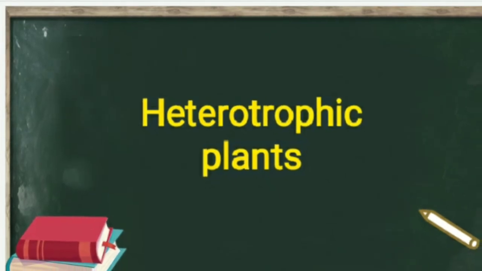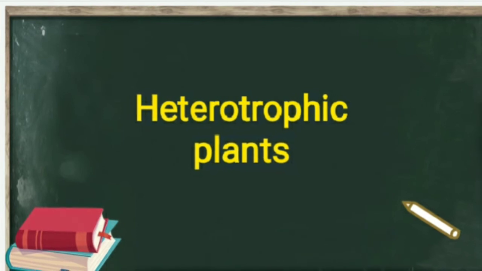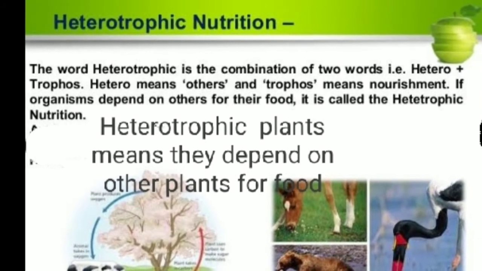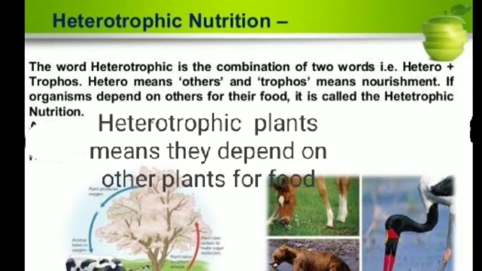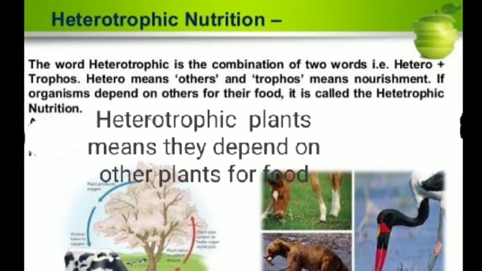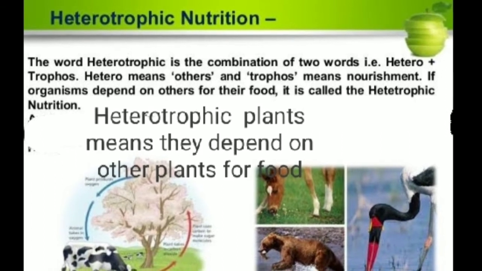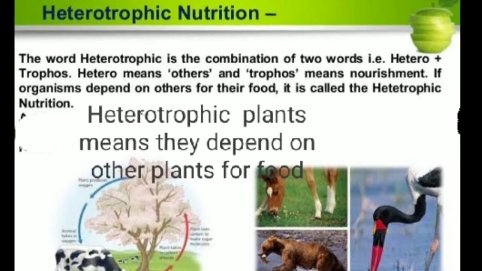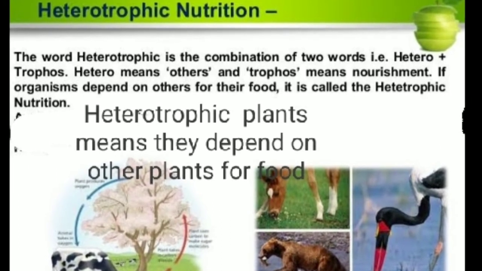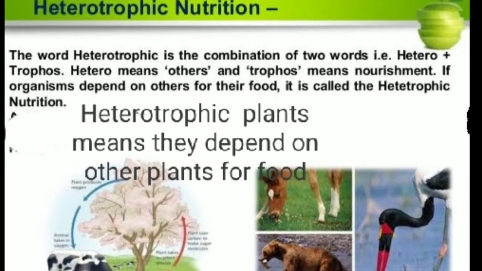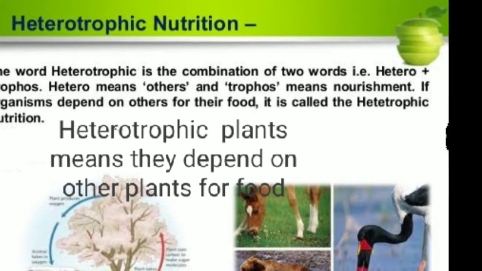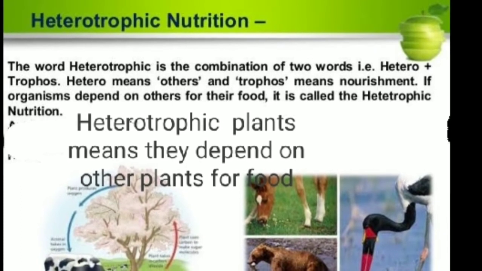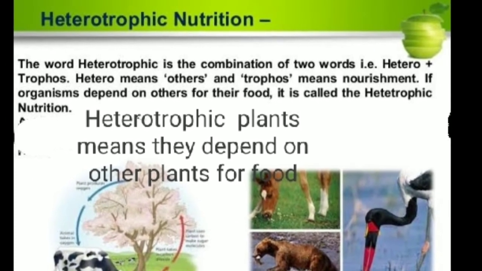Now, let us learn what is heterotrophic plant. The word heterotrophic is a combination of two words, that is heteros plus trophos. Heteros means others and trophos means nourishment. If an organism depends on others for its food, it is called heterotrophic nutrition. In short, heterotrophic plants depend on other plants for food.